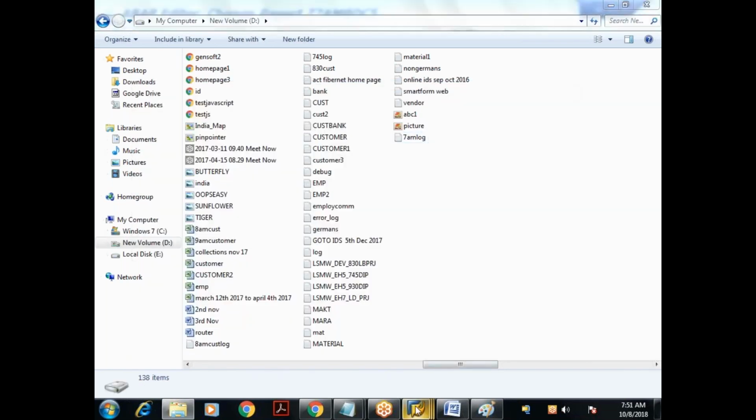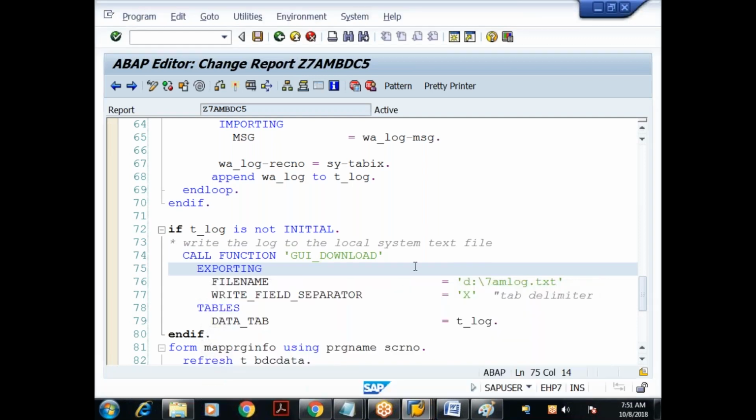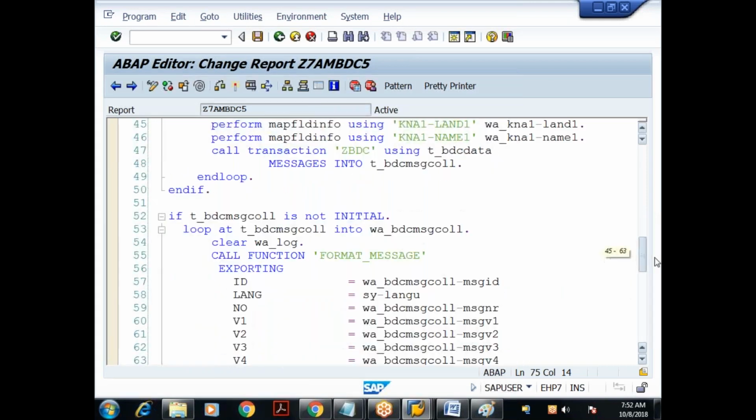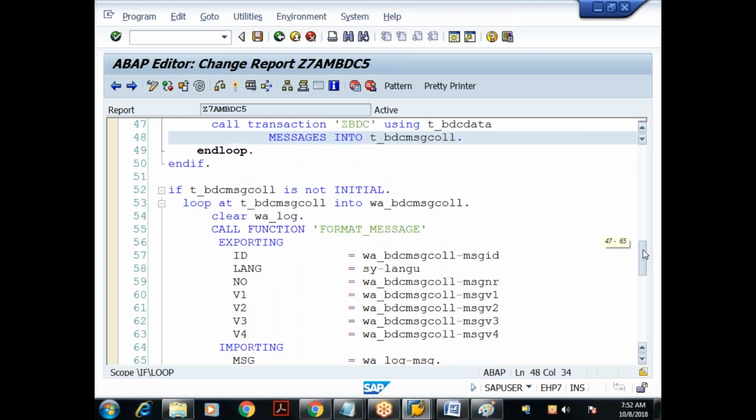Understood? So what you're trying to understand is how to do the error handling in call transaction. Error handling in call transaction means we need to generate the log. How do we generate the log? While using the call transaction statement, you have to use the addition MESSAGES INTO so and so. This internal table is always created based on what? BDC MSG call. Okay, so we need to loop that internal table.